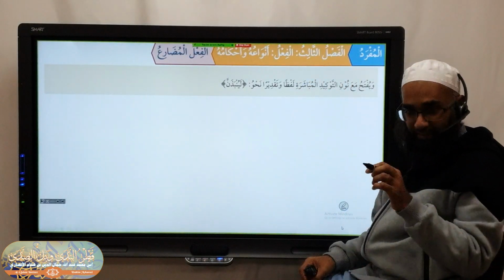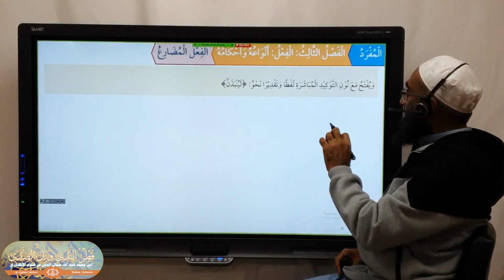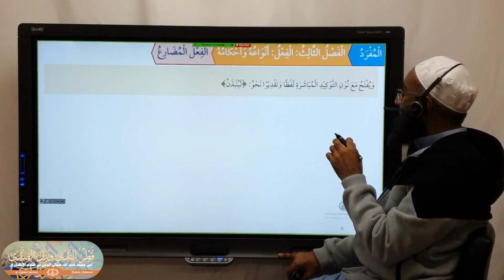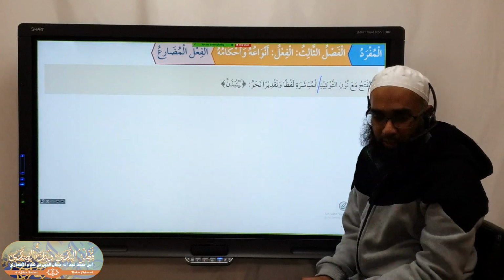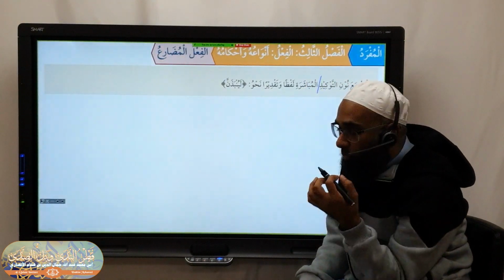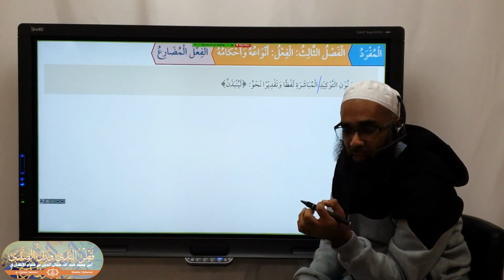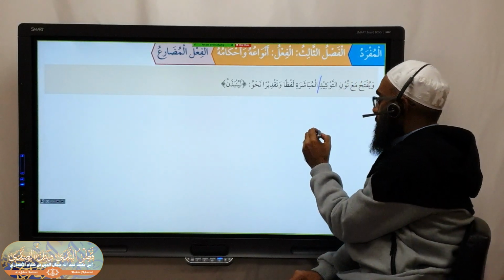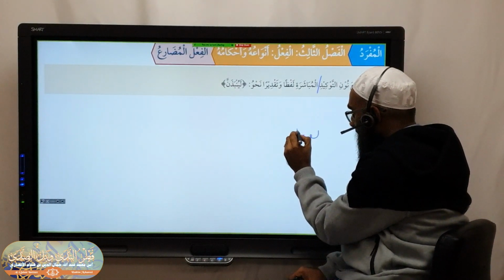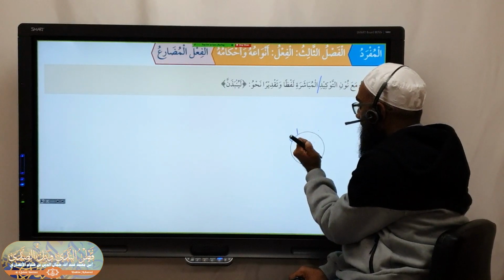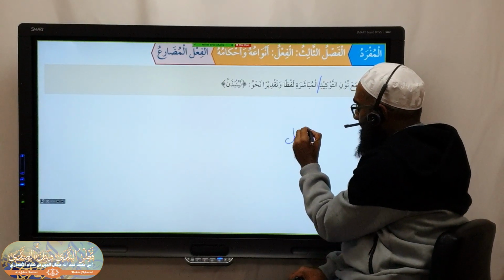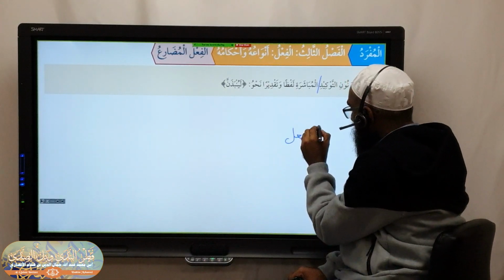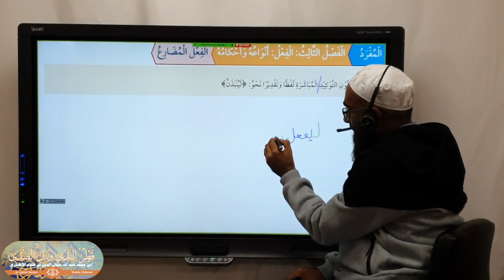So the Fi'l Mudari will be read Mabni al-Fath with Noon Tawkeed. What is Noon Tawkeed? The Noon Mushaddada or Mukhaffafa which comes at the end of the verb to create emphasis. So Yaf'alu means he will do. If I want to add emphasis to this, I add a Lam al-Ibtida and then a Noon Tawkeed.